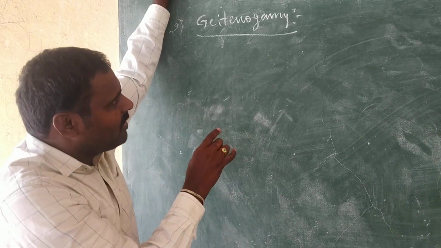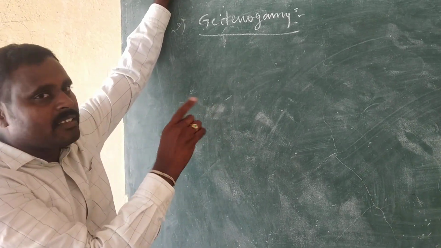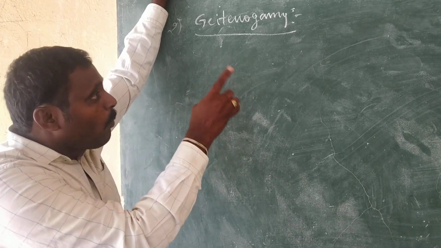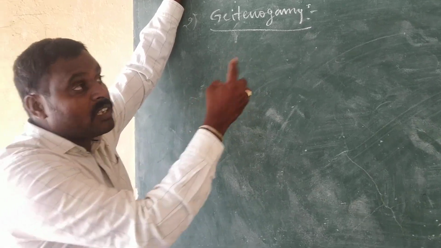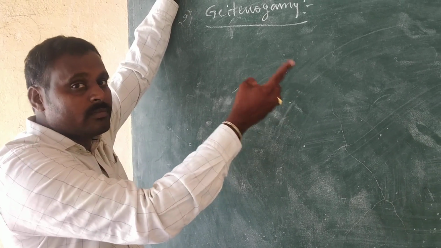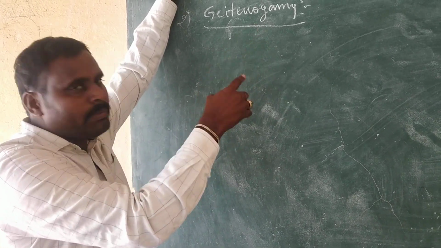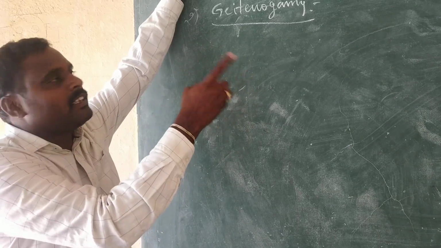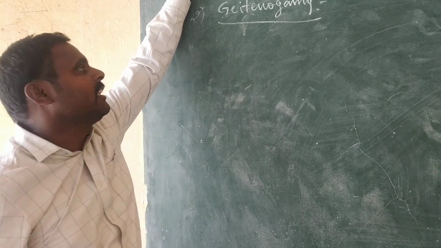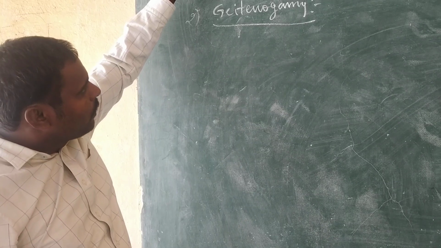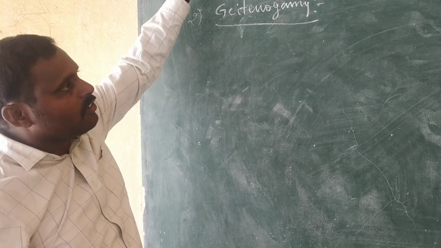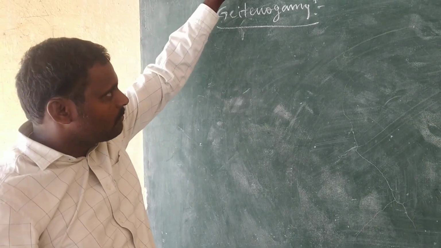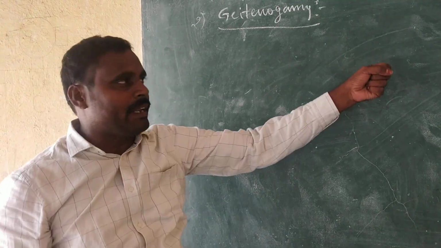Sir, how can you say that it is genetically self-pollination? Because the pollen grains transferred to another flower come from the same plant. Because of that reason it is a self-pollination. So what is geitanogamy? Transfer of pollen grains from anther to stigma of another flower of the same plant.